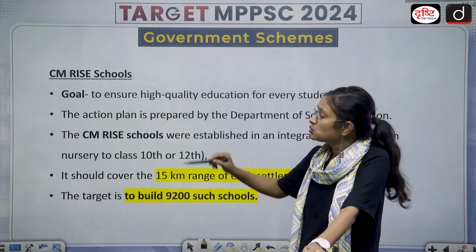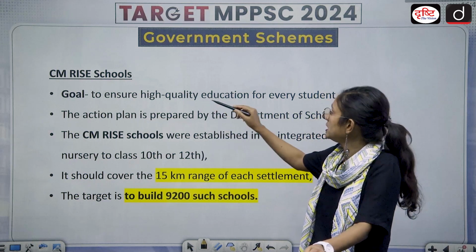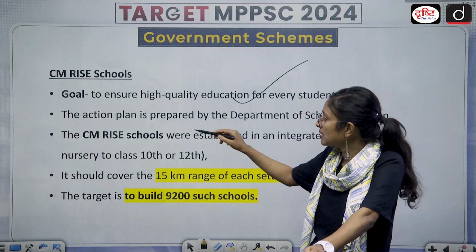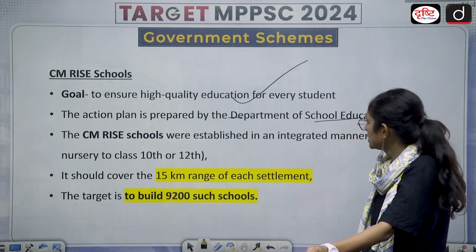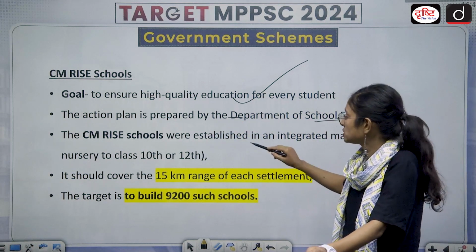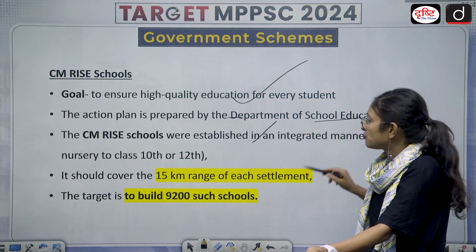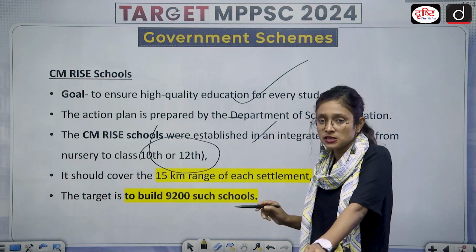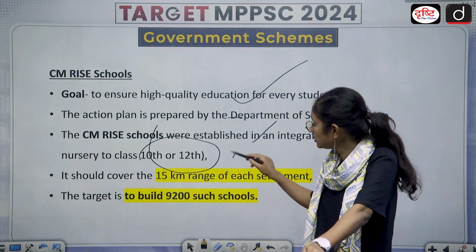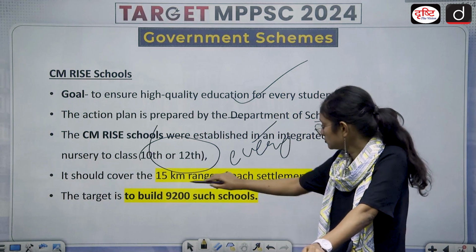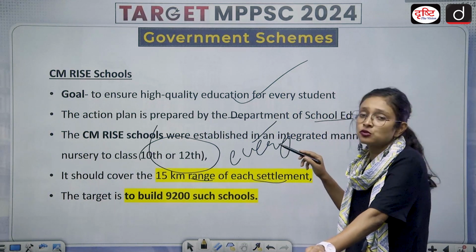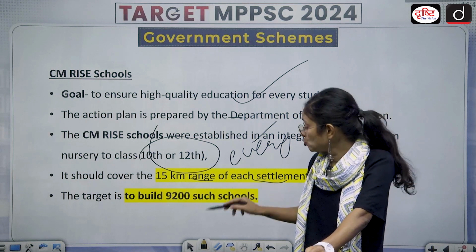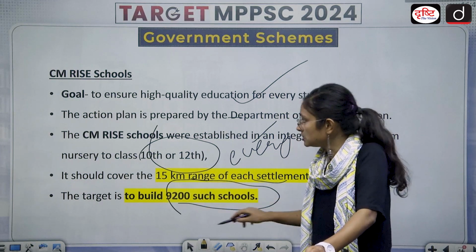What is its goal? Its goal is to ensure high quality education for every student. What is the action plan here? The action plan is prepared by the Department of School Education. The CM Rise schools were established in an integrated manner from nursery to class 10th to 12th. And it has been decided that in the radius of every 15 kilometers, such schools should be opened up, and the target is to build 9,200 such schools in Madhya Pradesh.